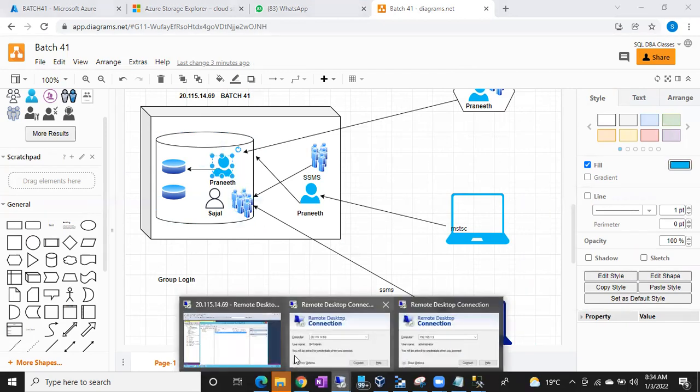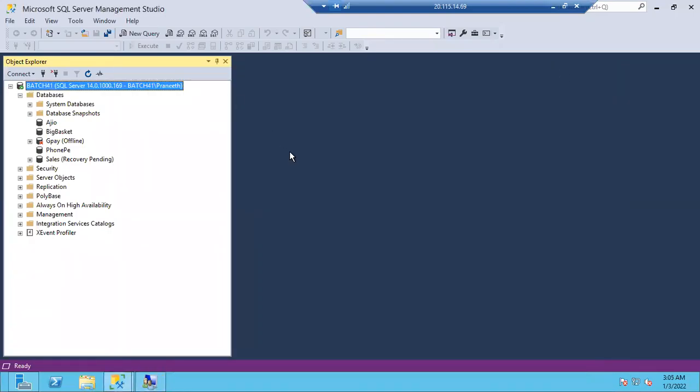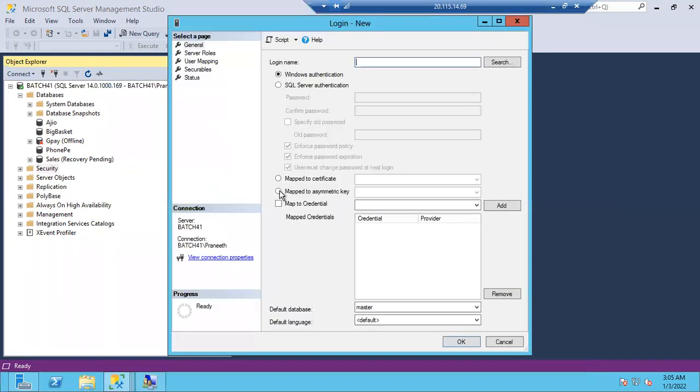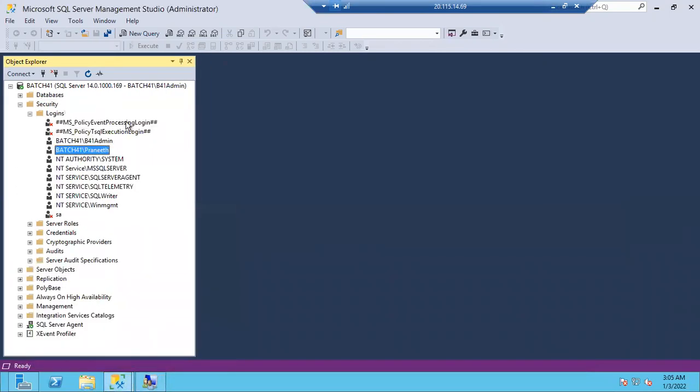Let's go with the SQL login now. Pranit cannot do anything. Pranit can't create logins either. You can see the new login option and all, but if I give a name and click OK, he will definitely get an error. So who can create the logins? The admin is the admin. Only he can create the new logins and all, right? Let's create a new login for SQL.